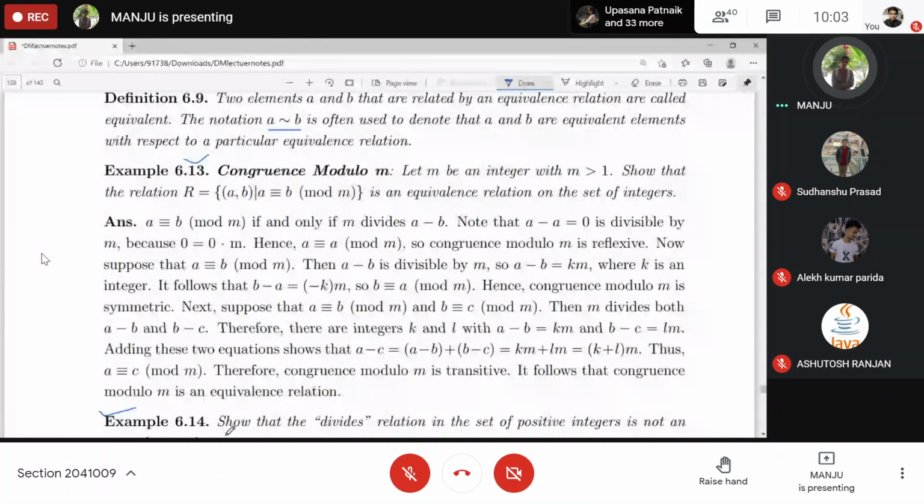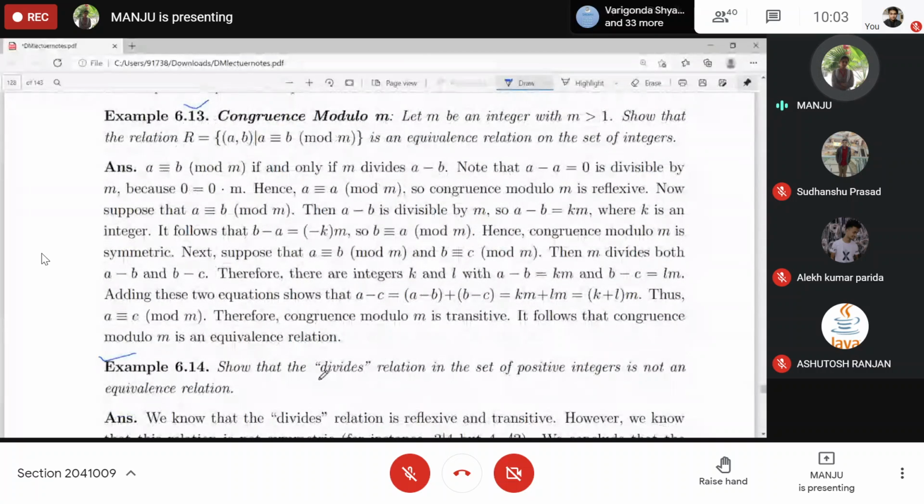Now try to check whether the divides relation on the set of positive integers is an equivalence relation or not. Determine it. No, ma'am. Why? First define this relation explicitly. Just write it.